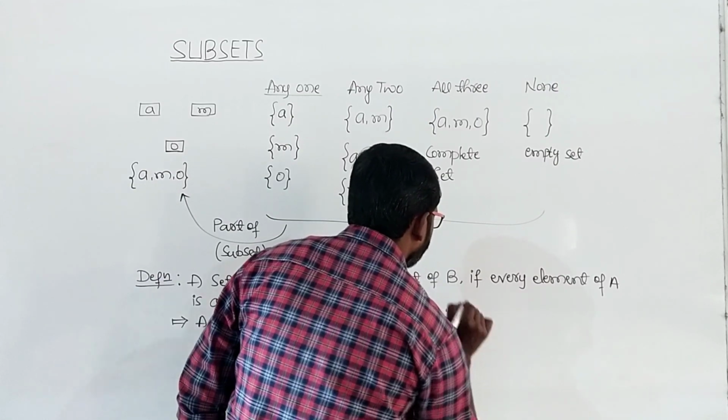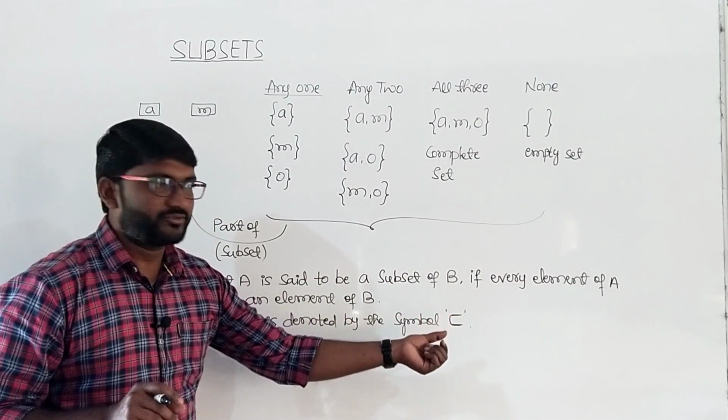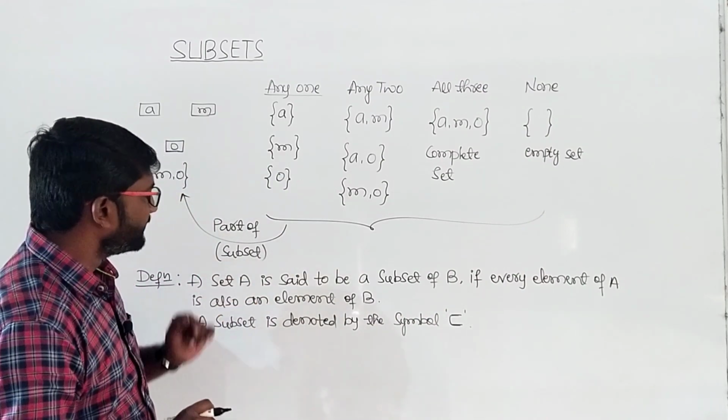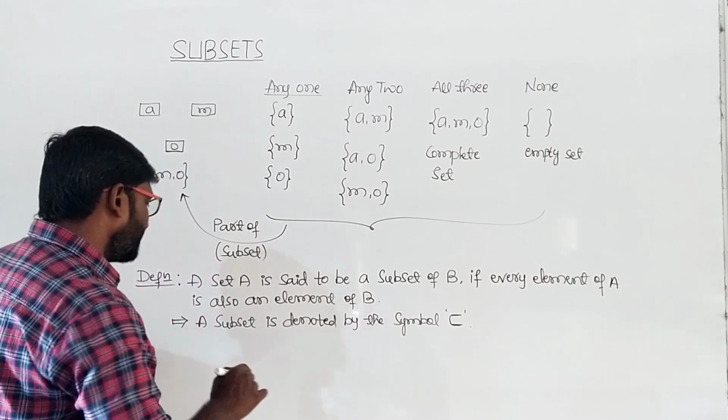A subset is denoted by this symbol. So this is how you need to represent the subset. So this is all about the definition. Let us give an example now.